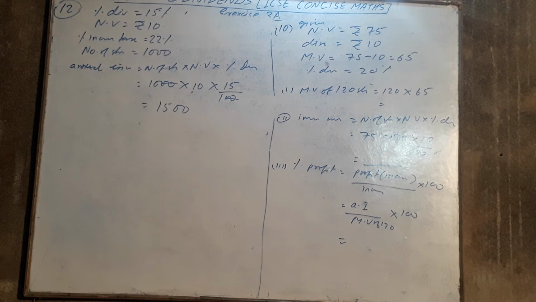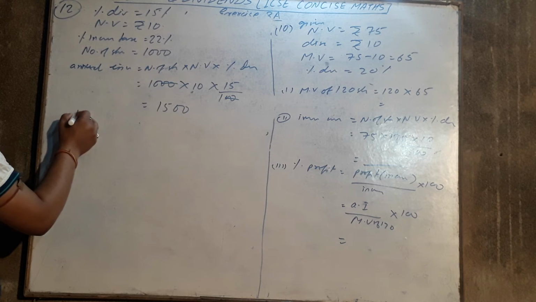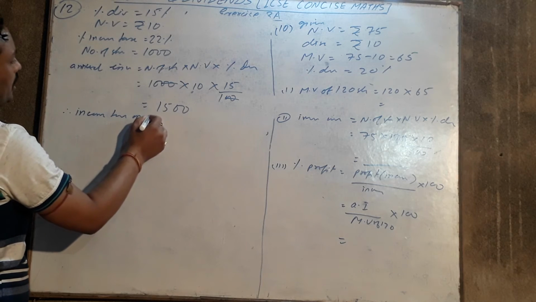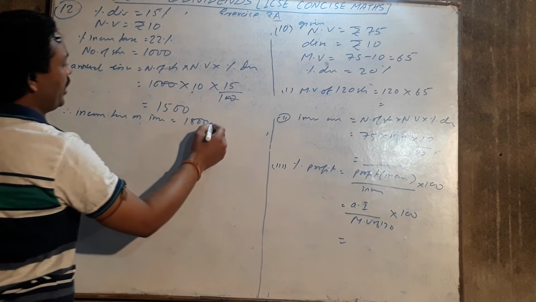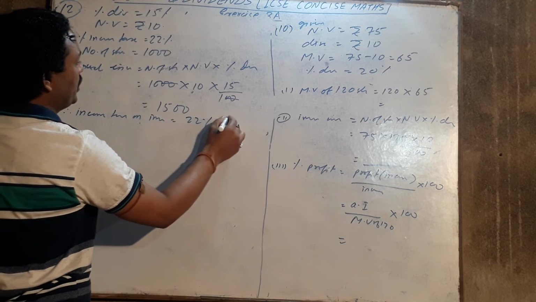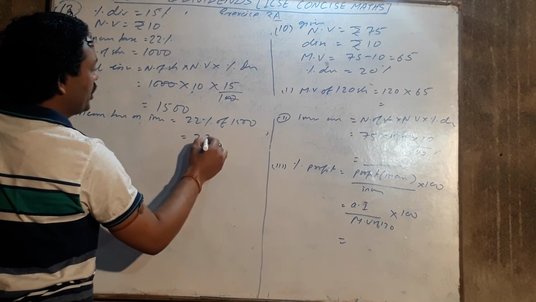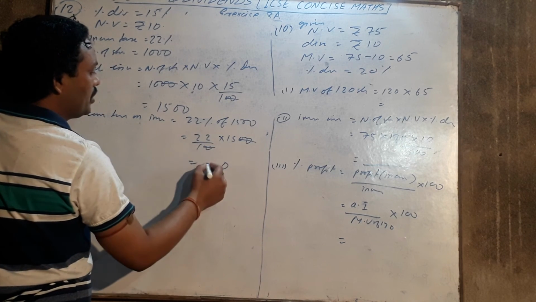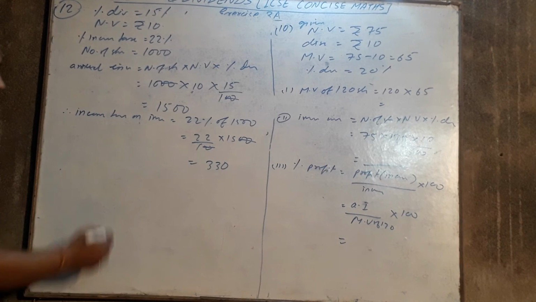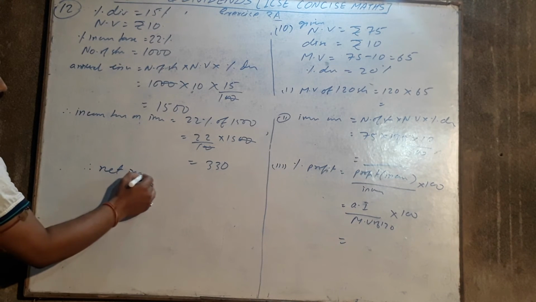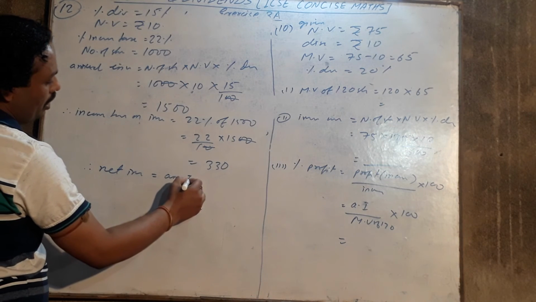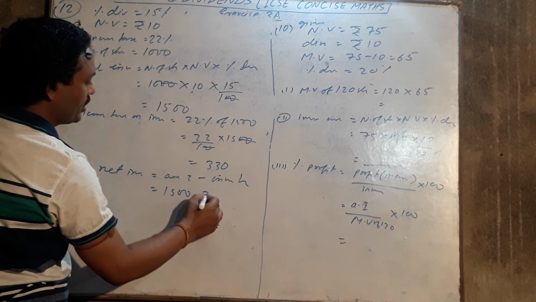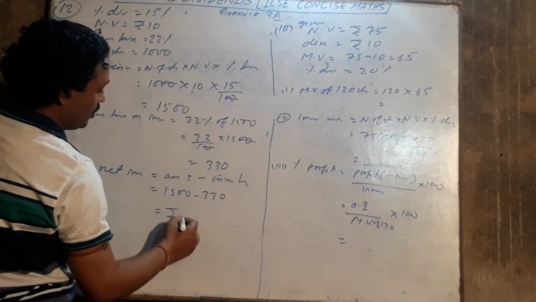That is 1500. On 1500 he has to pay income tax. Income tax is 22% of 1500, that is 22 by 100 into 1500, which is 330 rupees he has paid as income tax. Therefore net income is equal to annual income minus income tax, that is 1500 minus 330. Subtract it, you will get the answer.